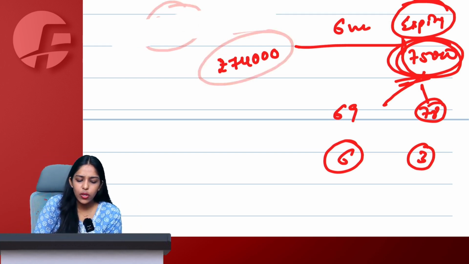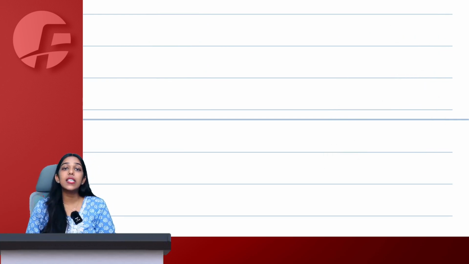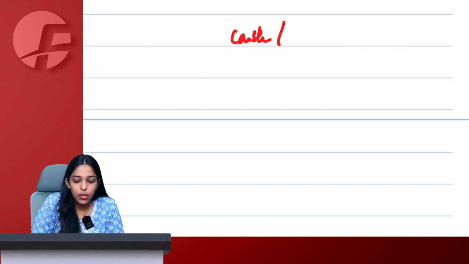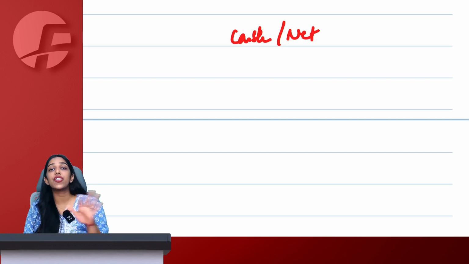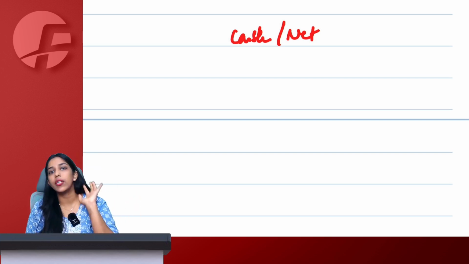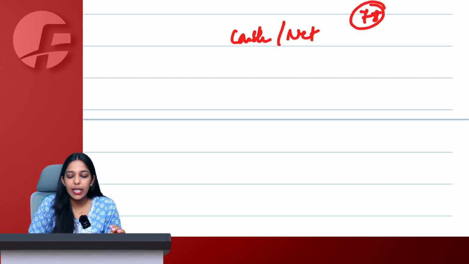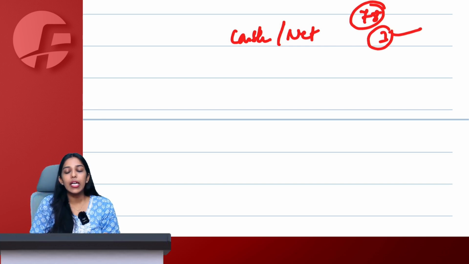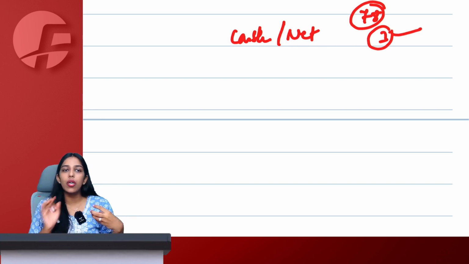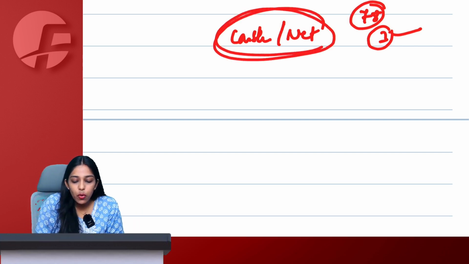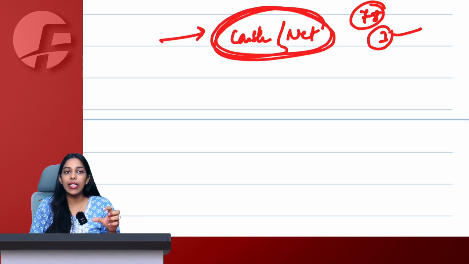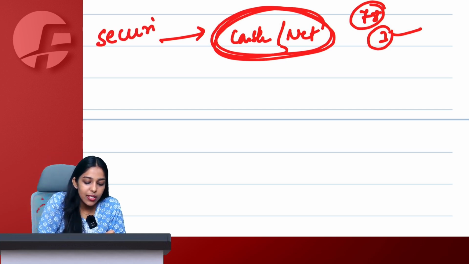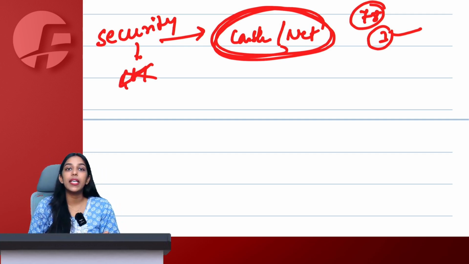So are they also considered as securities under GST? The answer is very simple. If upon expiry you do a cash settlement, meaning you do a net settlement. I never actually wanted gold. I just wanted to bet on it. So let's say the prices actually go to 78. I have entered into a contract for 75. The opposite person will simply give me 3 and we will net settle it. He will never give me gold. I will never give him the entire cash. So if I am going to cash settle or net settle my transaction, where only the profit or loss is being paid or received, then it will be considered as security and GST will not be applicable.